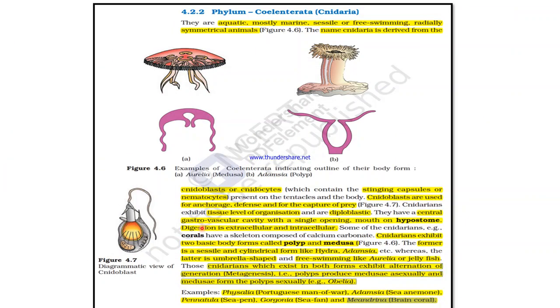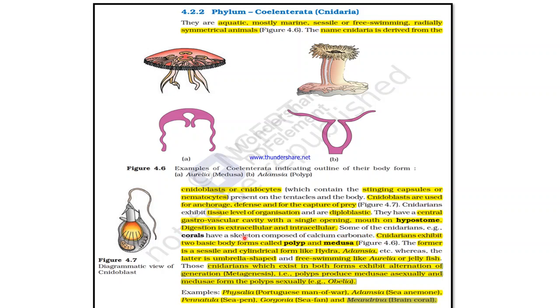Phylum Coelenterata Cnidaria. They are aquatic, mostly marine, sessile or free swimming, radially symmetrical animals. Name Cnidaria is derived from the cnidoblast or cnidocyte, which contain the stinging capsule or nematocyst present on the tentacles and the body. Cnidoblasts are used for anchorage and defense and for the capture of prey. Cnidarians exhibit tissue level of organization and are diploblastic. They have a central gastrovascular cavity with a single opening, mouth on hypostome. Digestion is extracellular and intracellular.